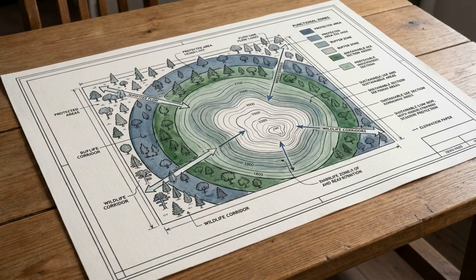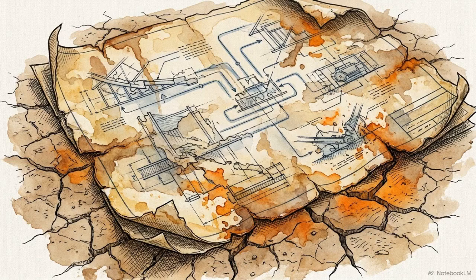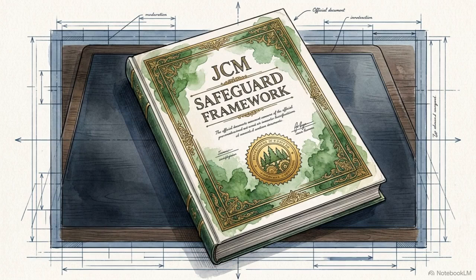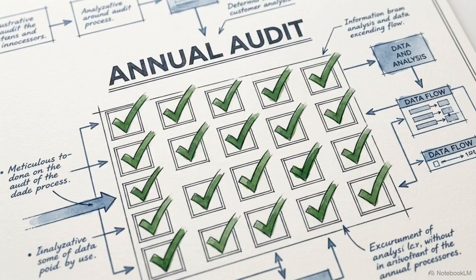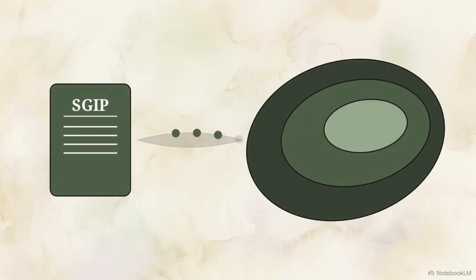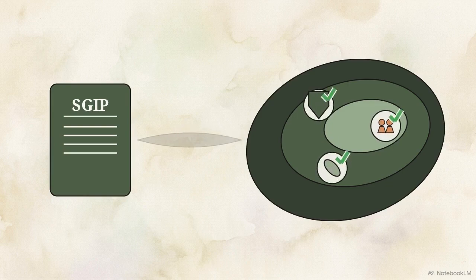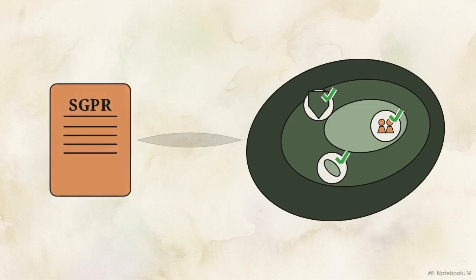A perfect blueprint drawn up on day one is useless if a changing climate or shifting community dynamics render it obsolete 5 years later. To prevent the project from stagnating, the JCM requires a second document, the Safeguard Activity Progress Report, or SGPR. Before every verification period, project developers must submit the SGPR to comprehensively prove they are executing the safeguard activities in their original plan.